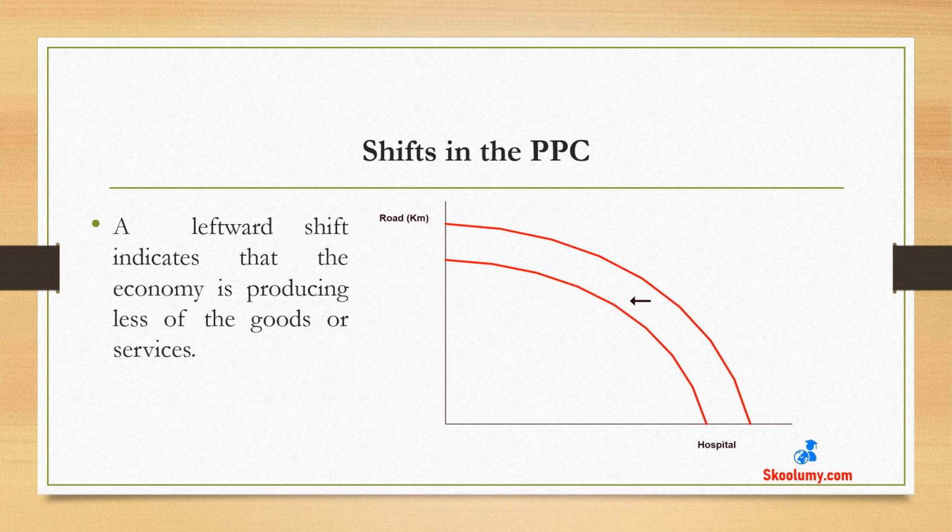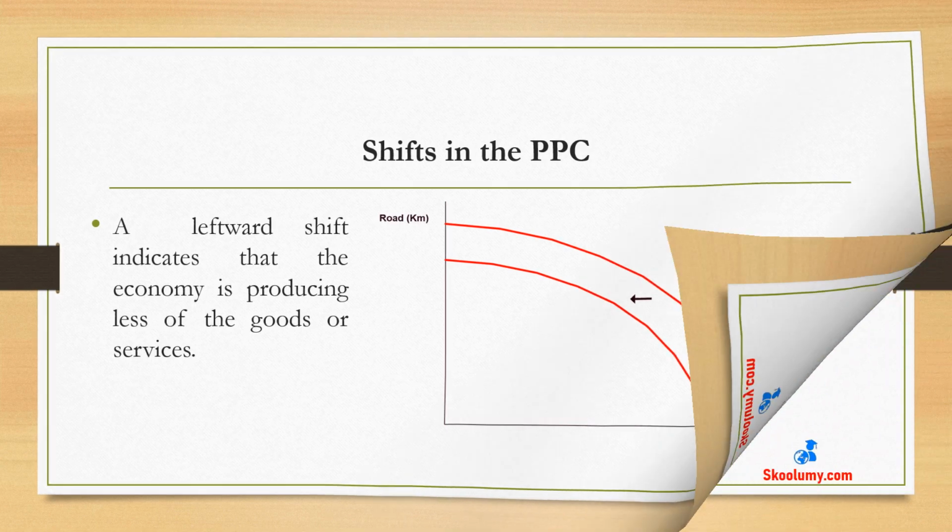A leftward or inward shift in the PPC means that the economy is producing fewer goods or services. This may be caused by the exhaustion of natural resources. The capacity of the economy to produce decreases when there is an inward shift in the PPC.